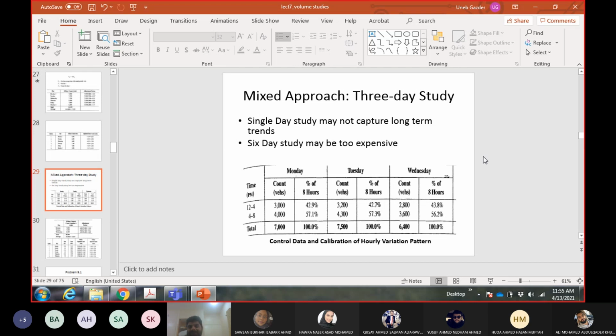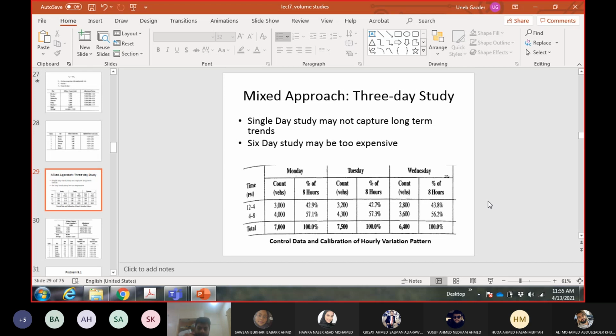So you can cover 2 locations in a day, and for 6 locations you need 3 days. So you can do the whole study in 3 days. Now we are looking at a 3-day study. We are spending 4 hours on each coverage location, and the study needs 3 days, so we will spend only 3 days on the control count location as well. This is the control count location data, and you can see the control count interval is also divided into 4 hours.